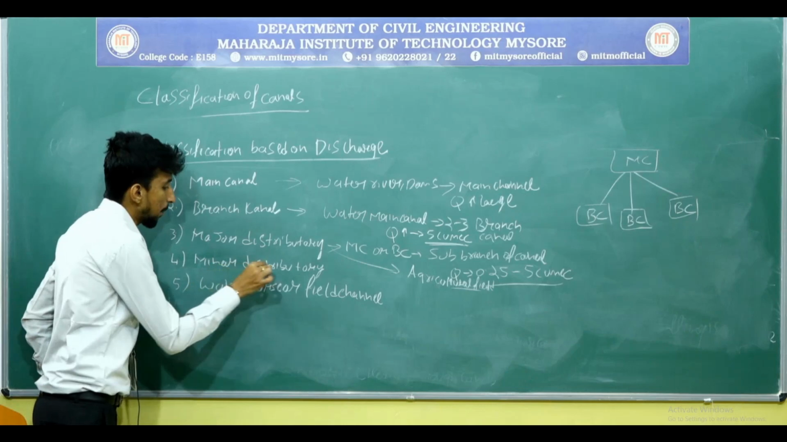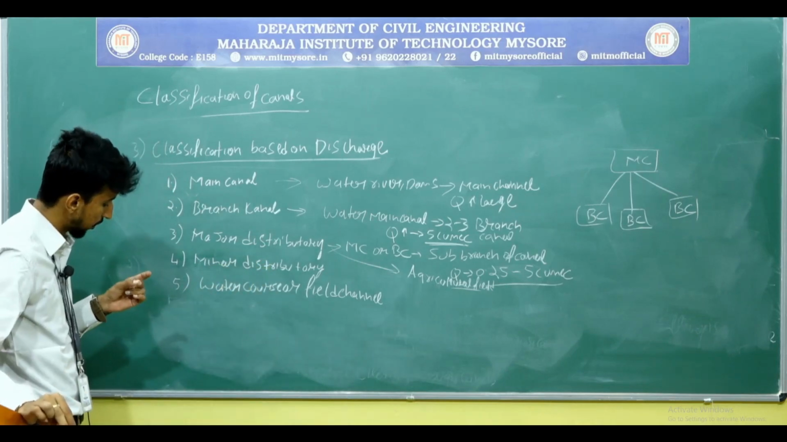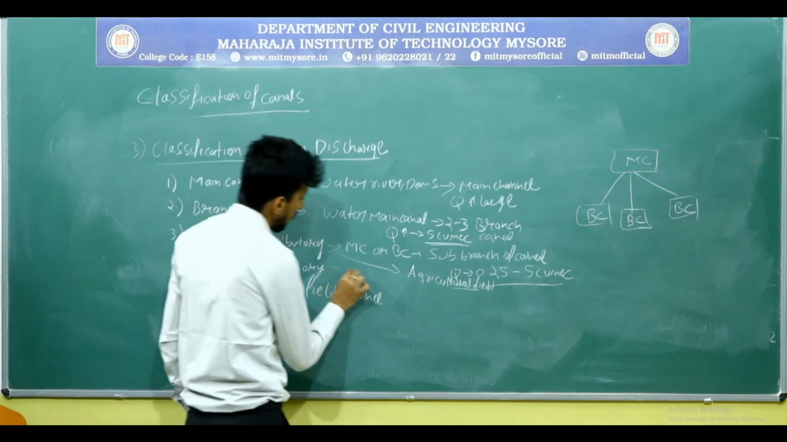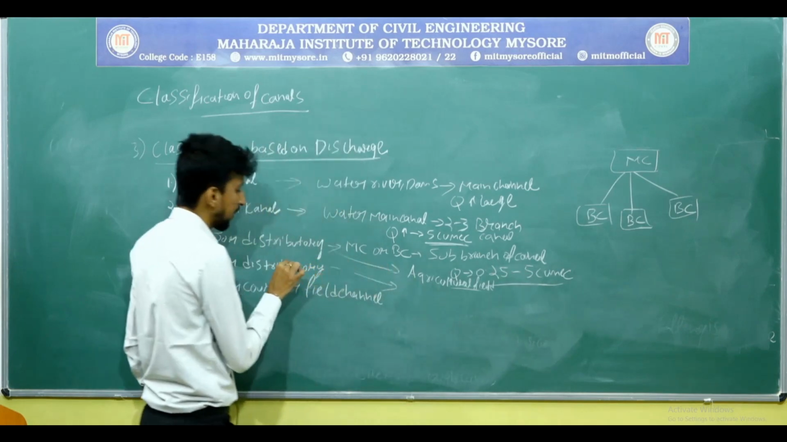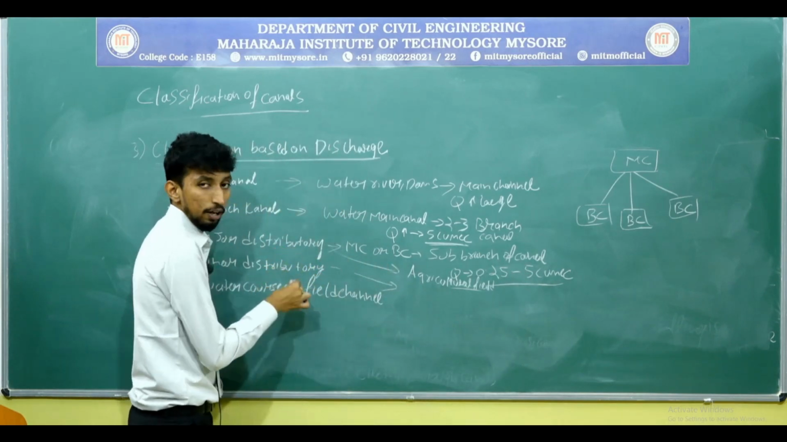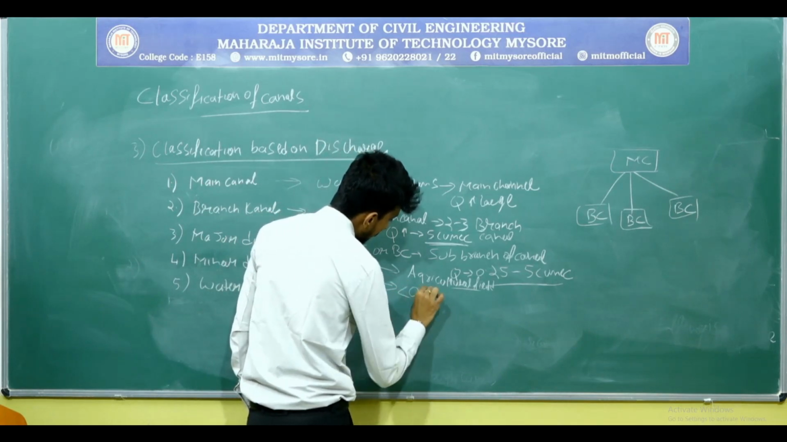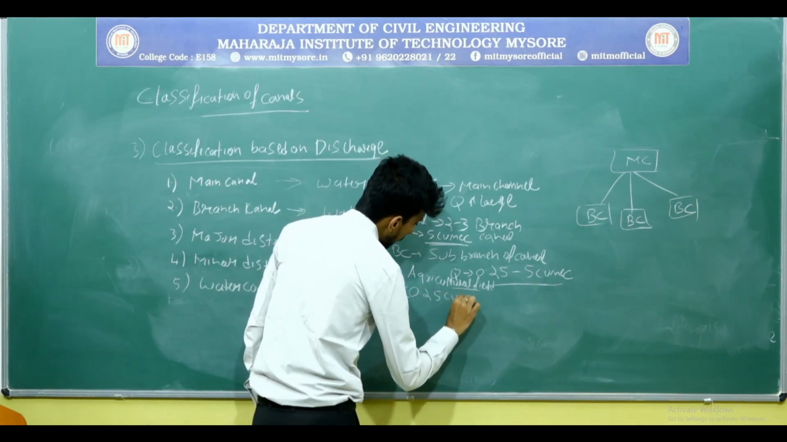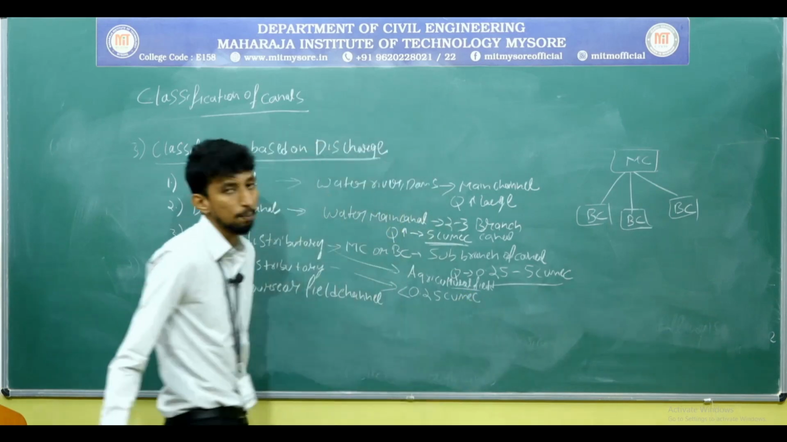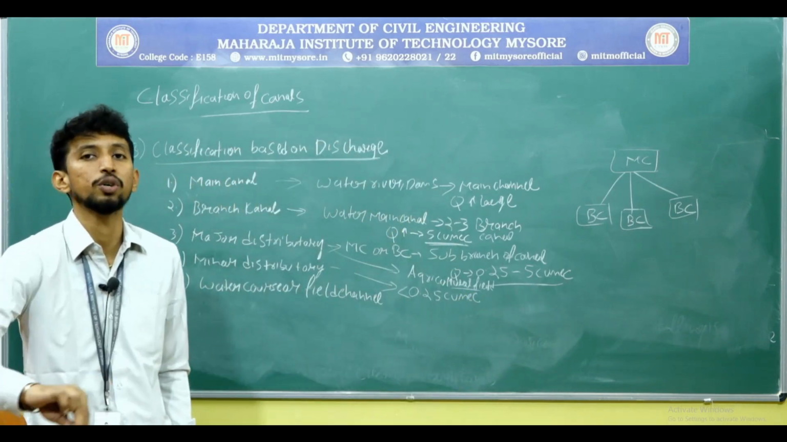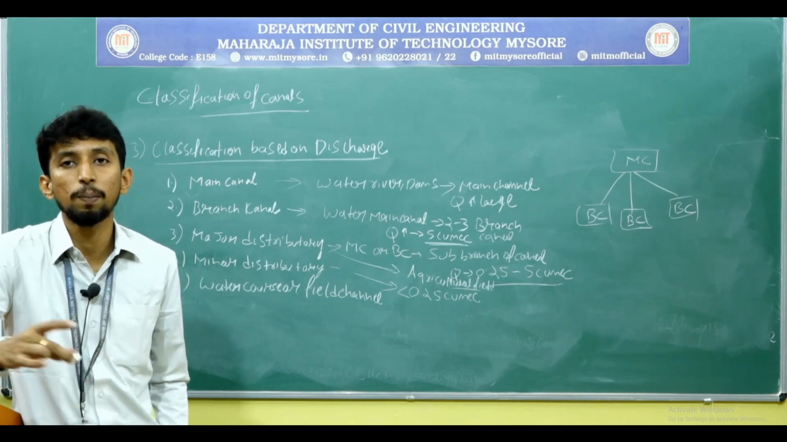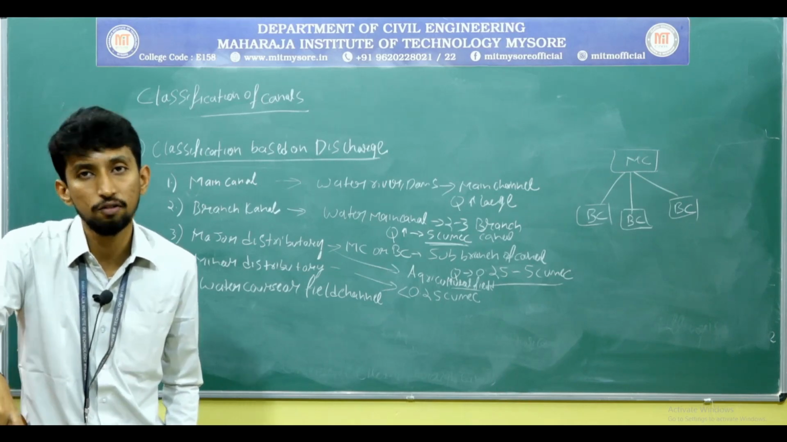The next one is minor distributary. From the major distributary, the water is supplied to minor distributary, and the discharge capacity is less than 0.25 cumecs. From the minor distributaries, the water is supplied to agricultural fields.